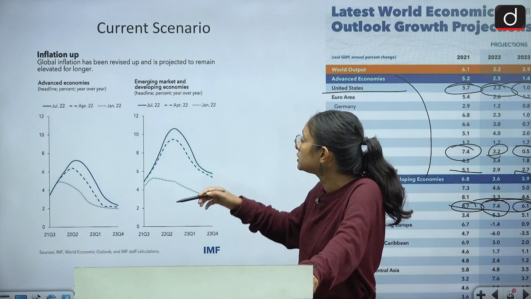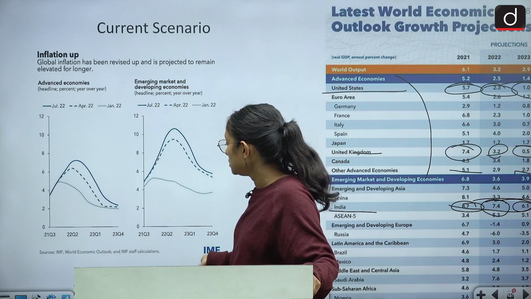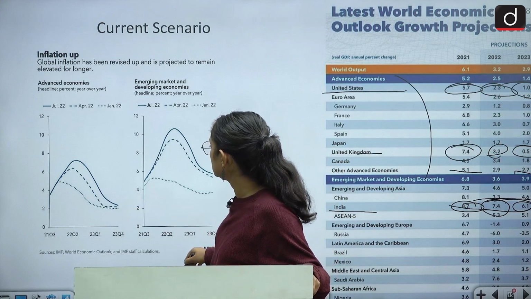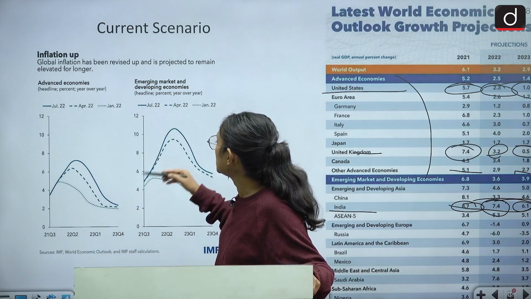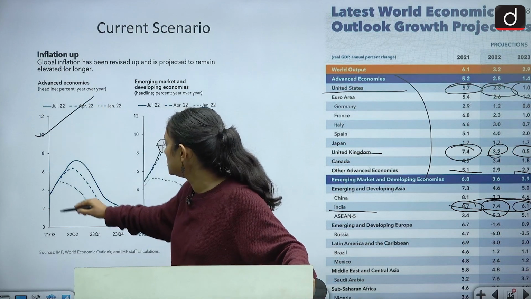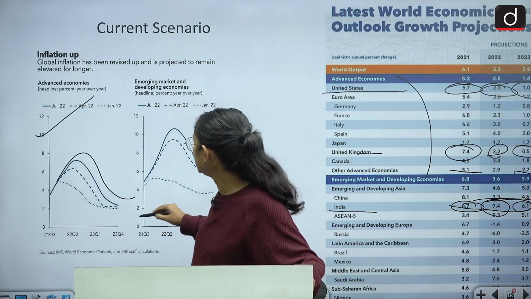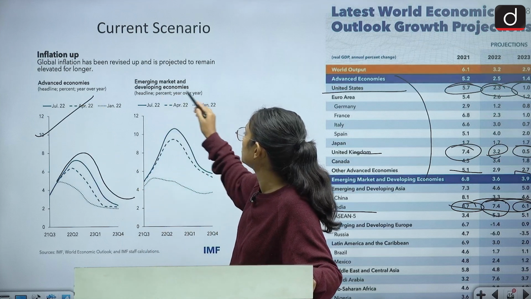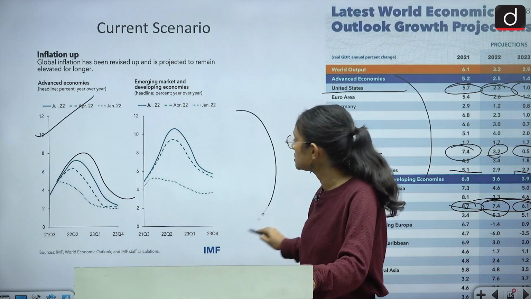Here we will look at inflation. In both diagrams we can see how inflation is rising day by day. Here is the graph of the advanced economies, where it is rising day by day, and here we have the emerging market and developing economies. So it is also a worrisome situation.